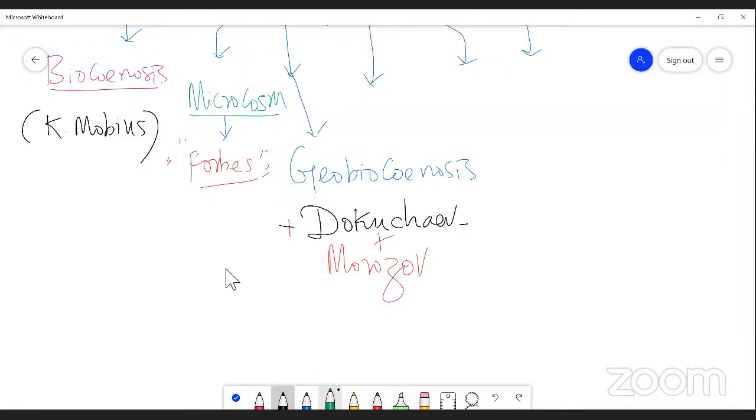The next word is holocone, used by another ecologist, namely Frederick's. Right? Instead of ecosystem, Frederick's coined holocone, that is another term of ecosystem.